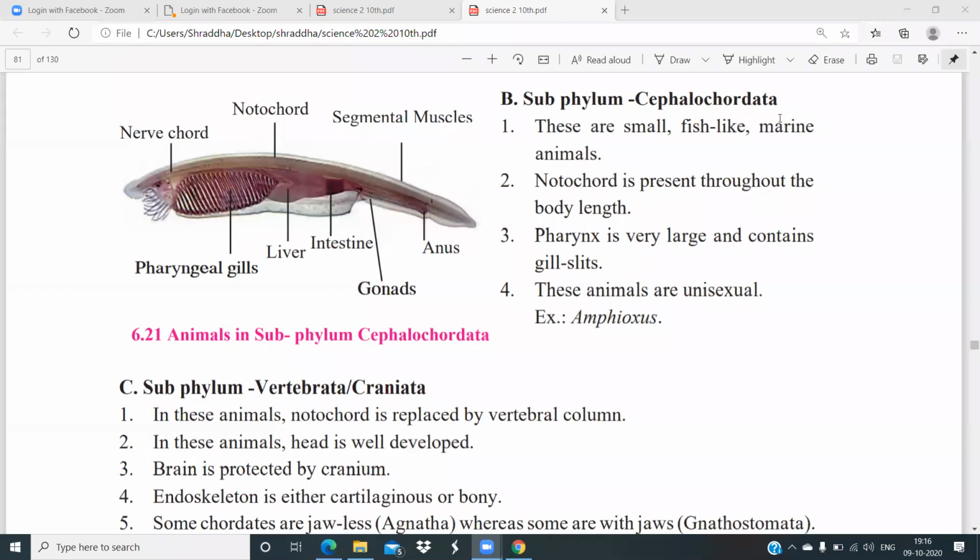So we will revise again the characteristics of the cephalochordate. These animals are small, fish-like marine animals. Notochord is present throughout the body length. The pharynx is very large and contains the gill slits. You can see the slits here. Then these animals are unisexual, meaning either a male animal or a female animal. And the example is Amphioxus. What is the example of an animal under this subphylum Cephalochordata? Amphioxus.